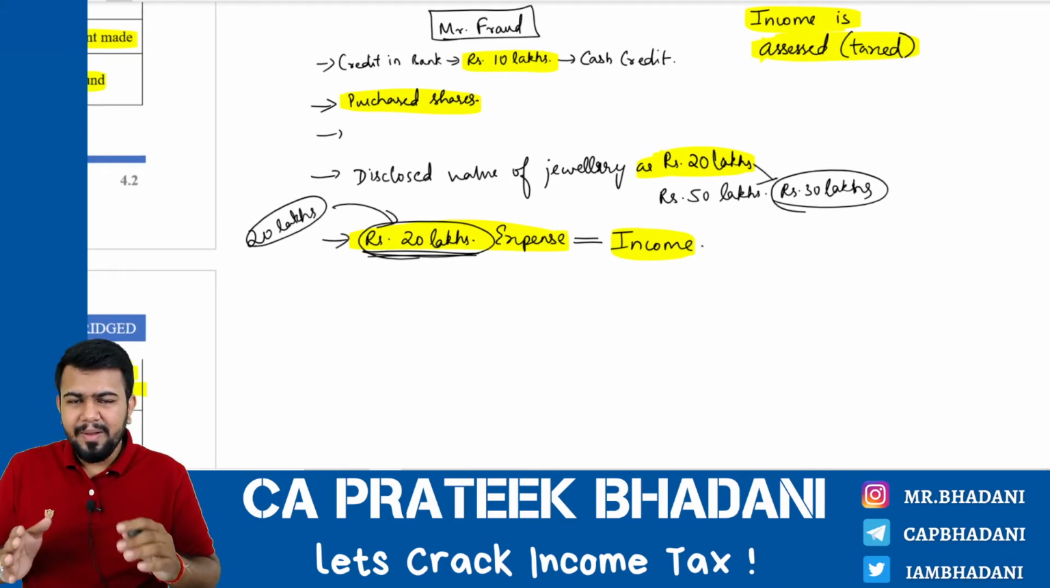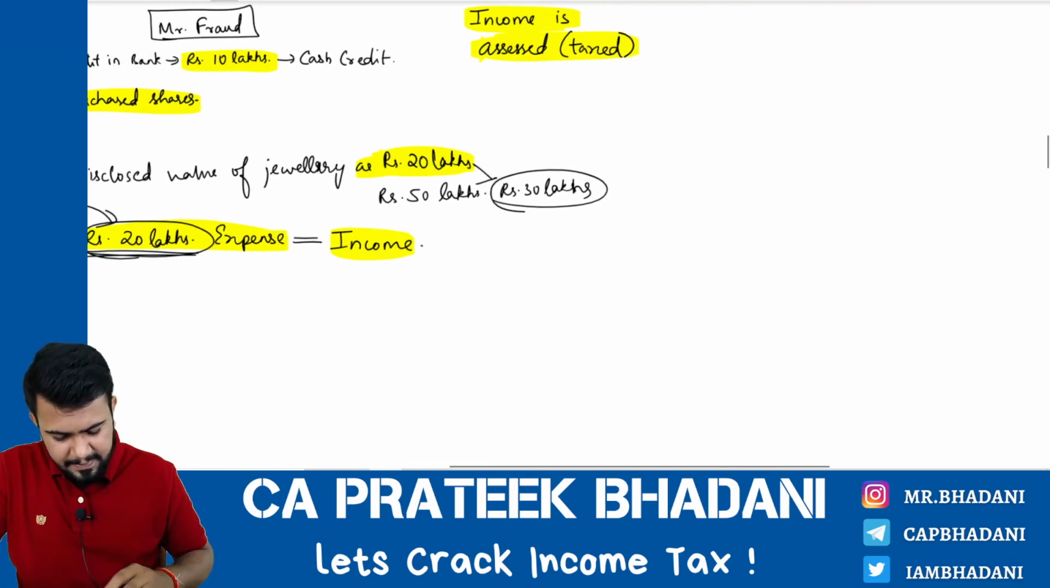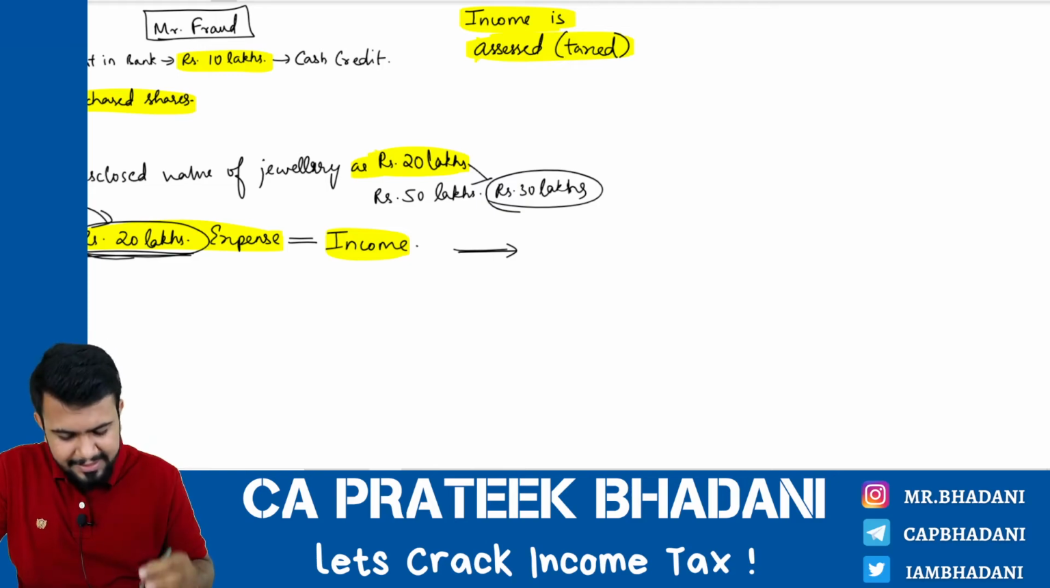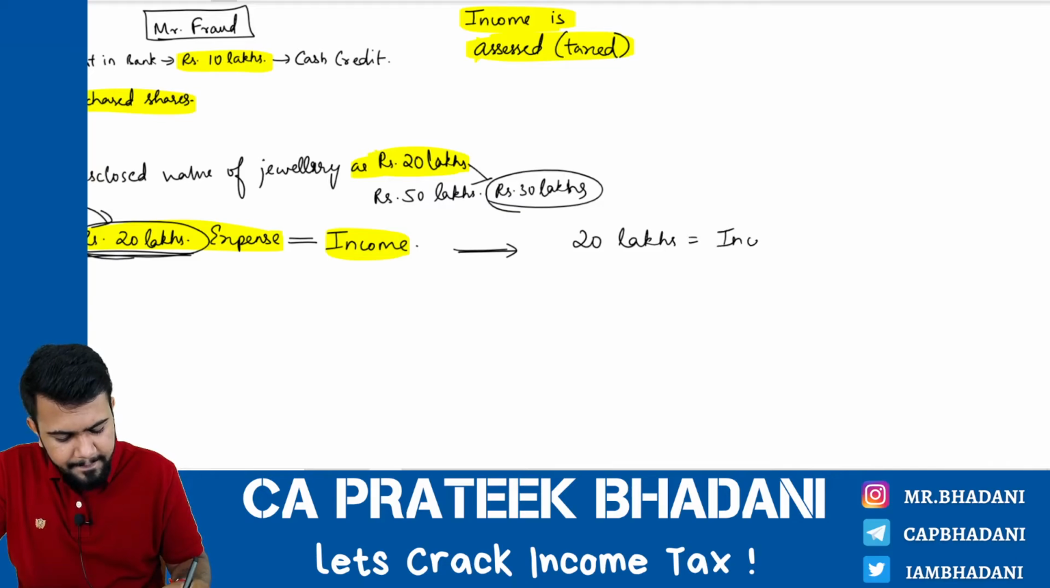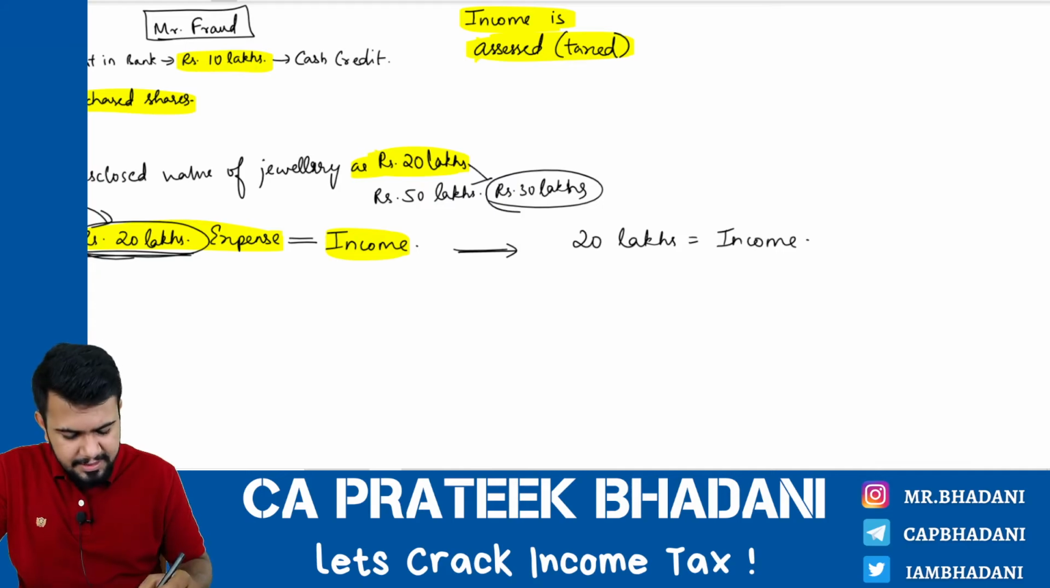Now Mr. Fraud is also very smart. So what he will do is, he will tell, okay assessing officer, no problem. This time you have it. You treat this rupees 20 lakhs as income. However, I have also spent 20 lakhs, correct? 20 lakhs is also my expense.